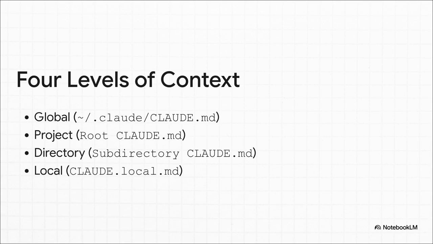First, you've got a global file for your own personal preferences that you want everywhere. Then, a project file for that team-wide knowledge. And you can even go deeper with directory files for domain-specific rules in a big code base. And finally, a local file for your own private overrides. And here's the most important rule. The more specific level always wins. It overrides the more general ones.